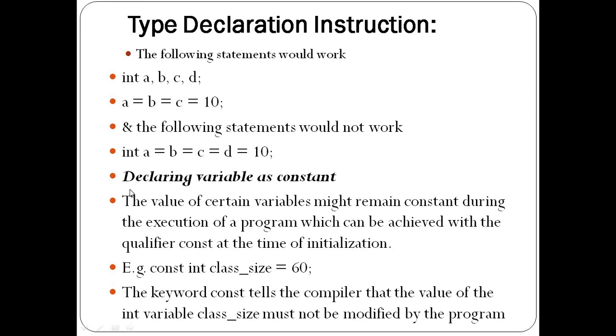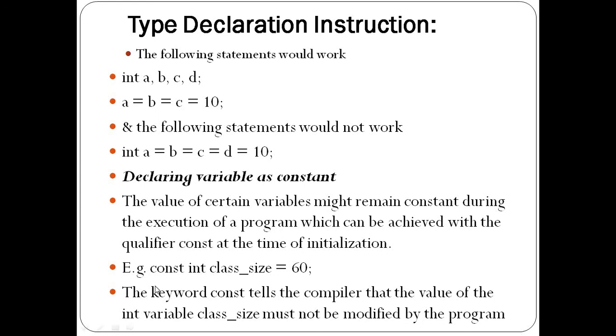Sorry. Now next point, declaring variable as constant. The value of certain variables might remain constant during the execution of the program, which can be achieved with the qualifier const at the time of initialization. So we know the concept of constant. Constant means fixed value. It does not change during the execution of the program, and along with any variable name, if we use the const keyword, then that variable is considered a constant variable.